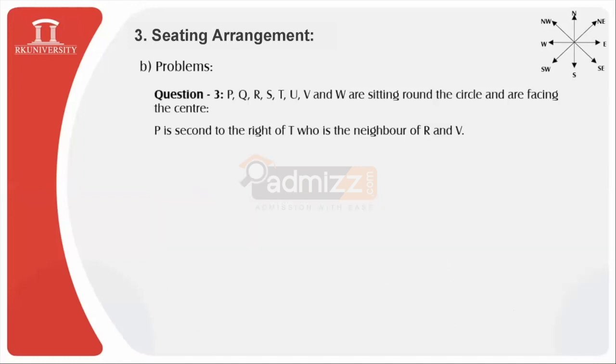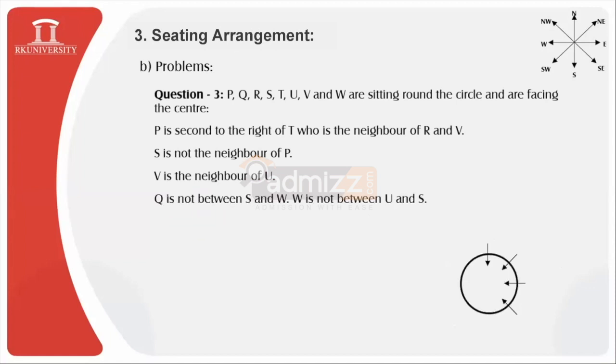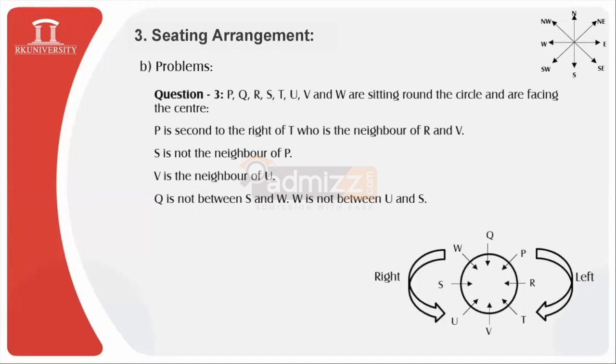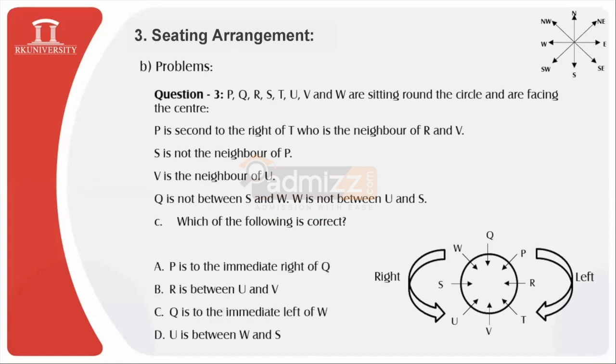Next question based on this arrangement. Which of the following is correct? We have four options: P is to the immediate right of Q; R is between U and V; Q is to the immediate left of W; and U is between W and S. It is very easy to answer by far, I believe. The correct answer is definitely option C: Q is to the immediate left of W.